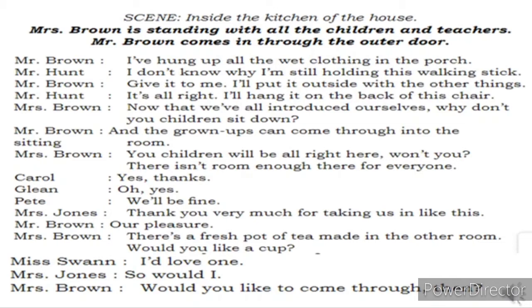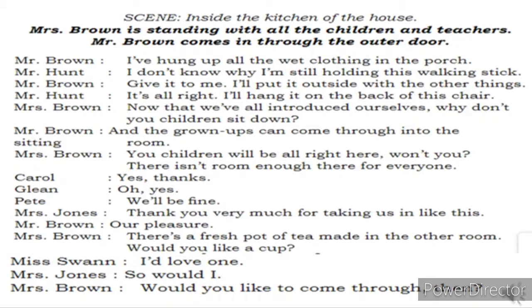Mr. Brown says, give it to me. I'll put it outside with the other things. Other things like clothing that I have hung over the veranda. In that particular place, I'll also keep this. So Mr. Hunt says, it's all right. I'll hang it on the back of this particular chair. I will hang it out.